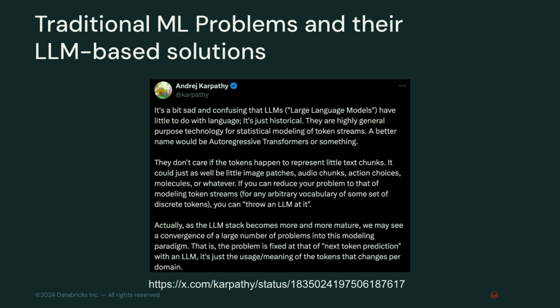So, just to summarize this, Andrej Karpathy has a nice tweet here. We kind of have this thought that we can throw an LLM at any of these problems that we might have had before. Whether it's actually the right solution, right, is an entirely different question. But people are using, and in some cases abusing, LLMs to solve problems that, again, may or may not actually require us to reinvent this wheel, right?